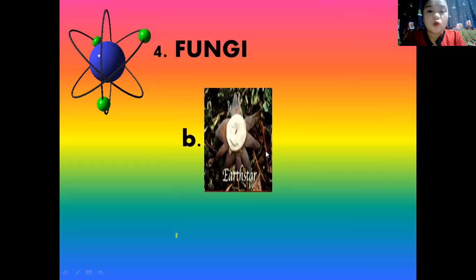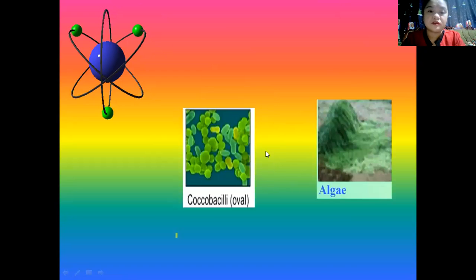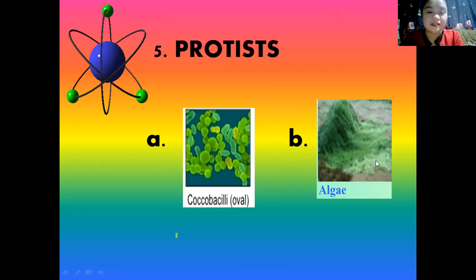Next, number five, which is a protist? Is it A or B? Protist. All right, the correct answer is the algae. Okay.